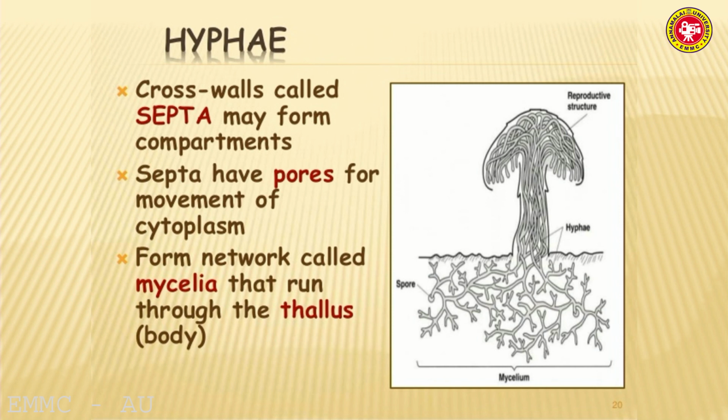Hyphae have two forms, septate and aseptate. Septate means having cross walls; aseptate means without cross walls. In septate hyphae, the cross walls have pores through which cytoplasmic components move. What is mycelium? Mycelium is a network of hyphae.